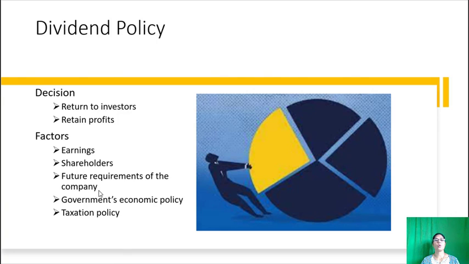Future requirements of the company: if funds are necessary in future, then retained earnings are essential, so profit cannot be wholly given to the shareholders. The government economic policy, which will affect the company's decisions, and the taxation policy of the government. So these are the factors which will be taken into consideration before distributing the profit of the company to the shareholders.